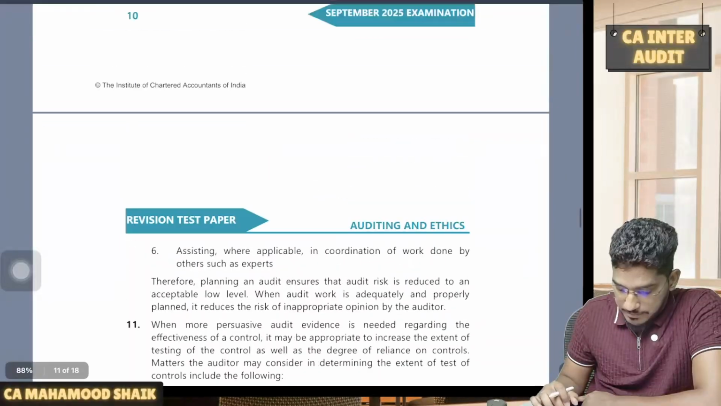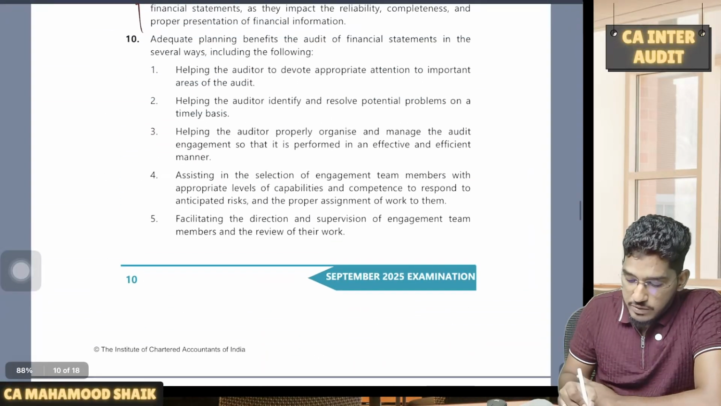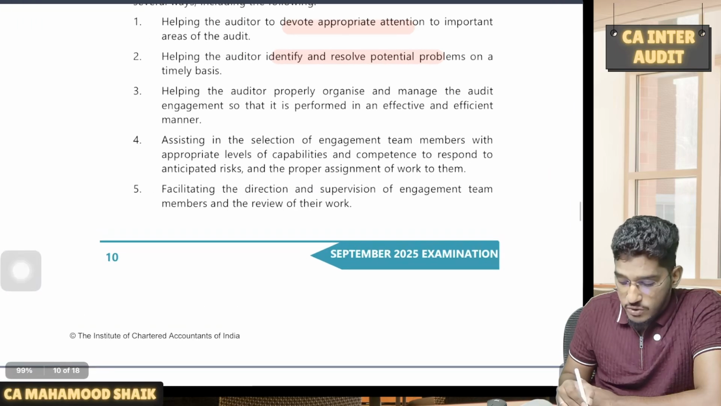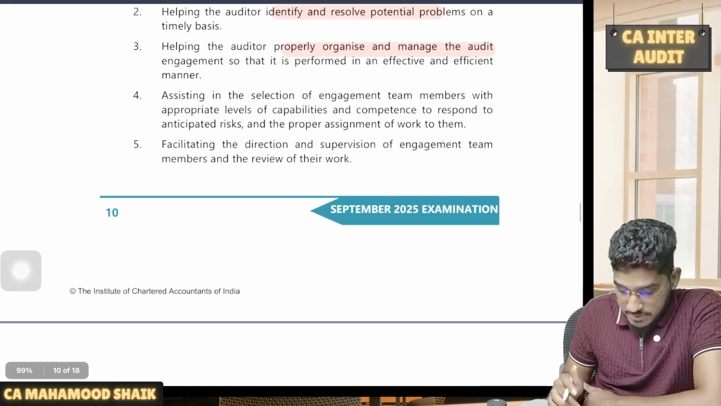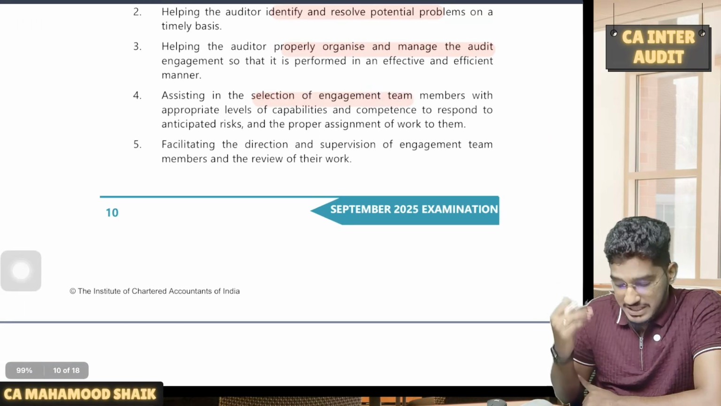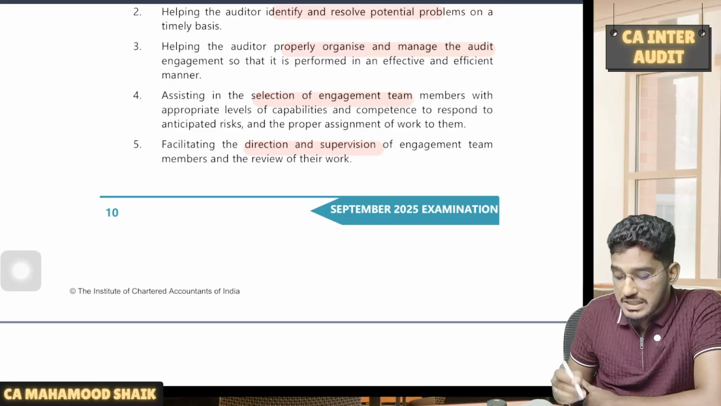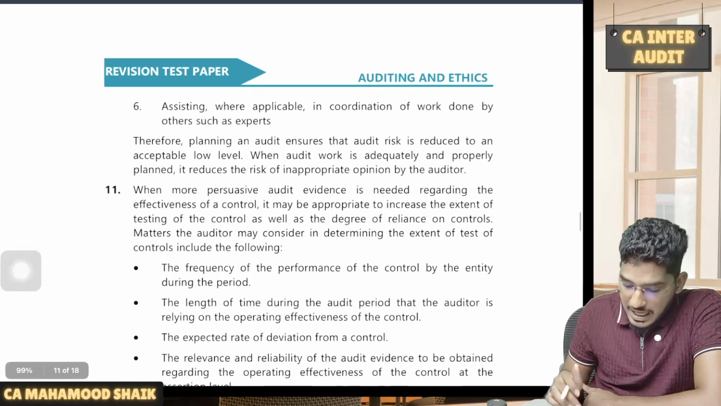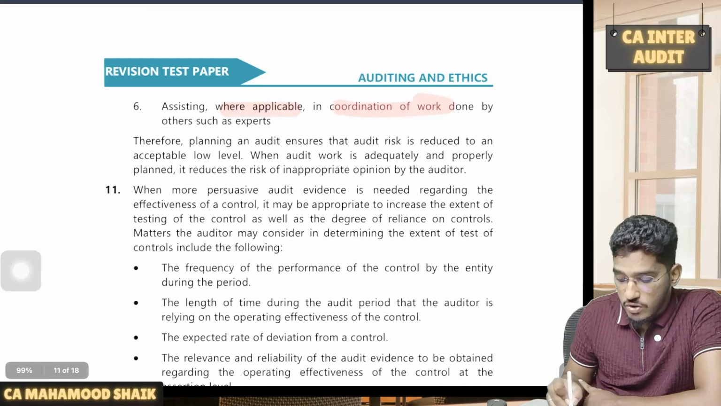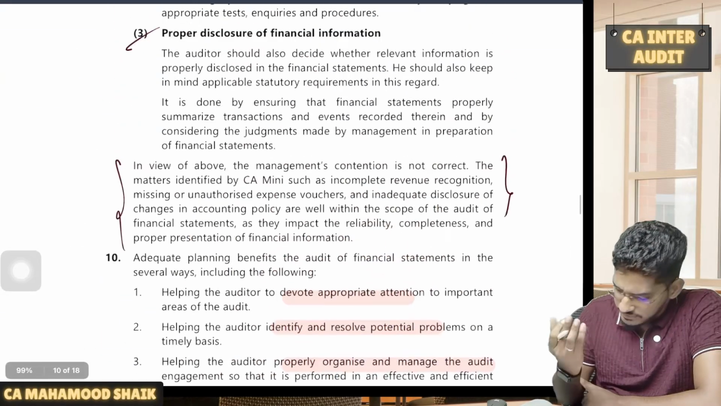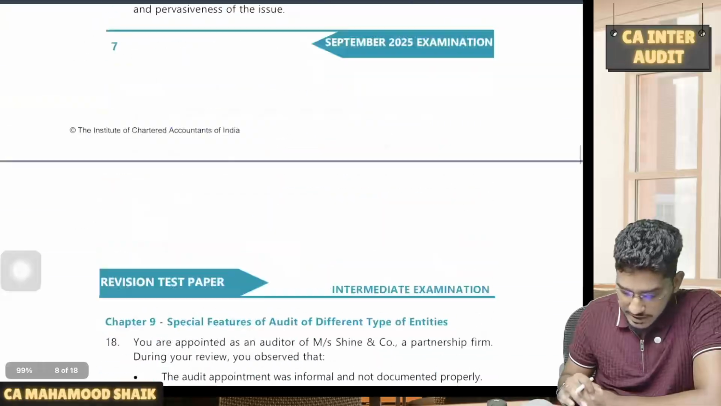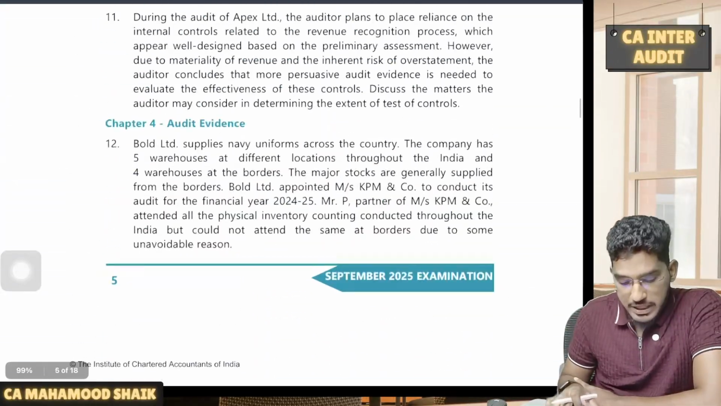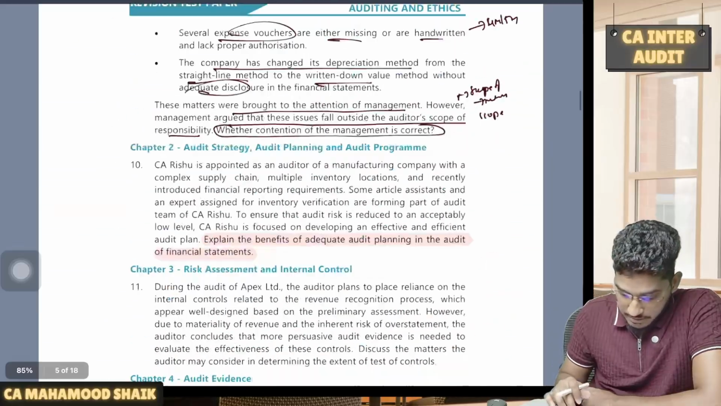Straightforward question from the material. So like if you see here, it will help you to devote attention to appropriate areas. It will help you to identify and resolve the potential problems. You can properly organize and manage the audit engagement team. Selection of engagement team becomes easier. It will also facilitate direction and supervision of engagement team, and also you can do proper review of their work, and finally assisting where applicable in coordination. It will help in coordination also. Straightforward question, guys. Nothing here for me to pitch in and explain. So let me come to the next question here.